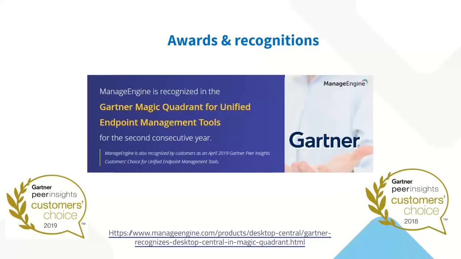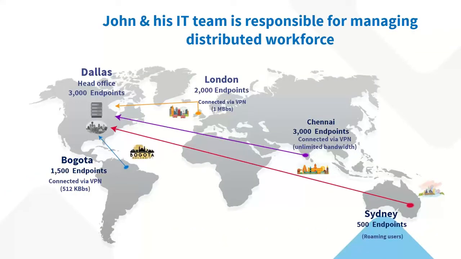Let's see how to manage it. In order to understand this better, I'm going to assume something. Just John and his IT team are responsible for managing a distributed workforce. I assume myself as John, and I have an IT team who is responsible for managing this distributed workforce, which is across different countries and different locations. Let's put it like that. And imagine a setup like this where you have London, Dallas, Bogota, Chennai, and Sydney locations with different users.